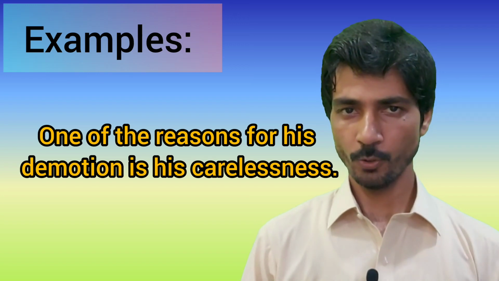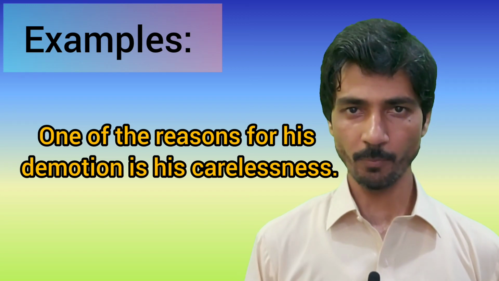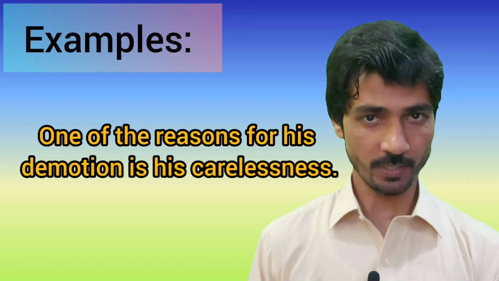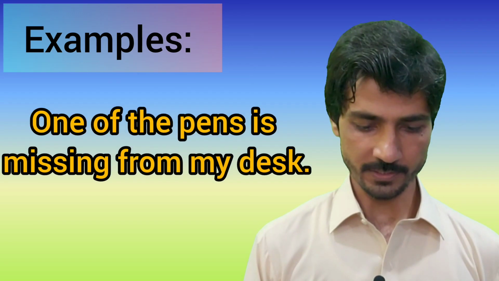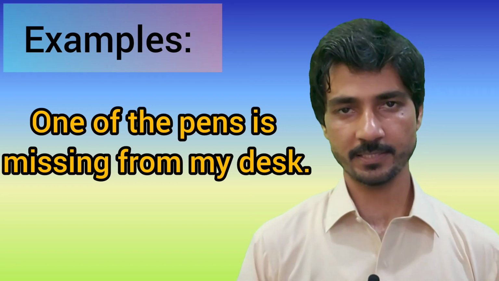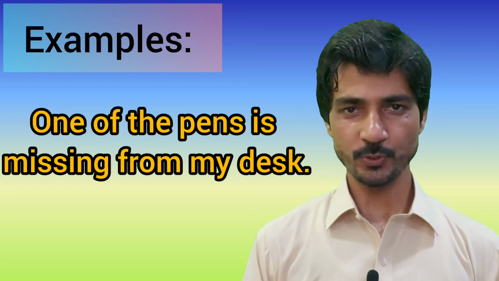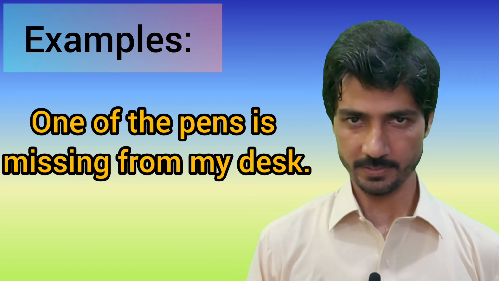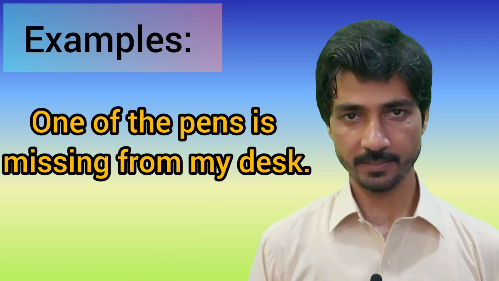One of the reasons means that there are many reasons and we are talking about only one reason out of those many reasons, therefore a singular verb is used. Likewise, one of the pins is missing from my desk. A singular verb is used because we are talking about one of the pins out of many pins. So one of the pins is missing from my desk.